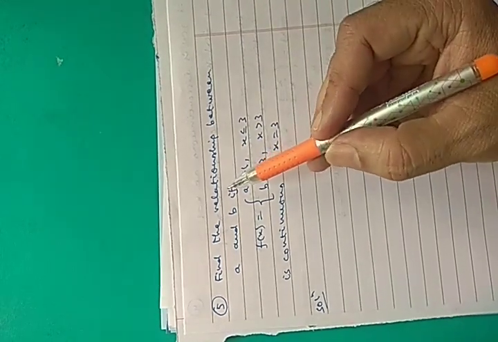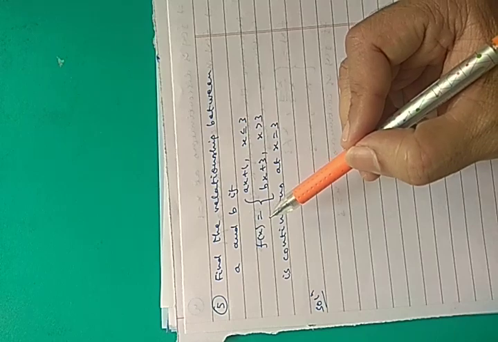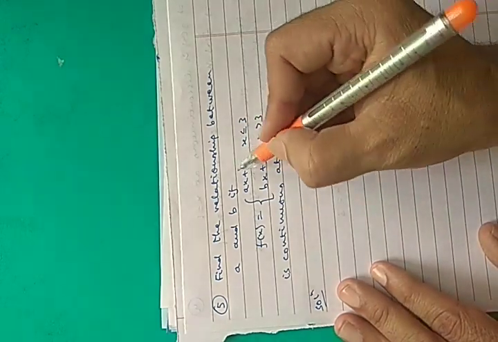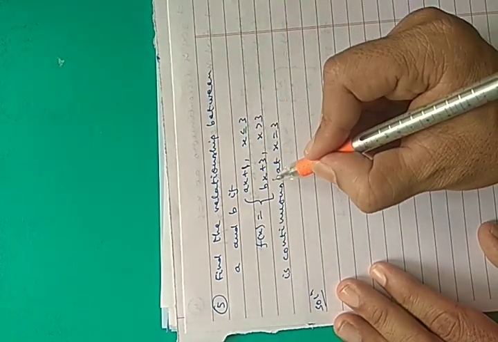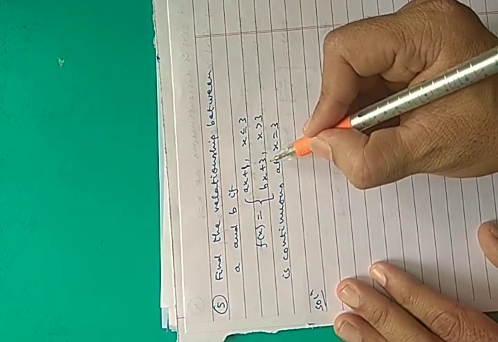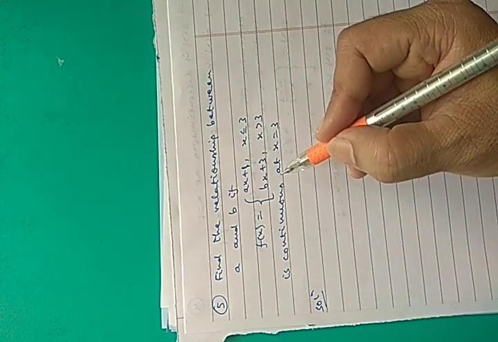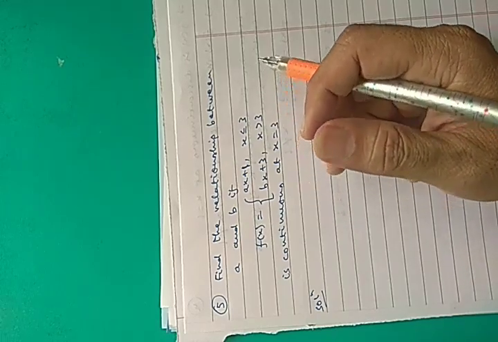Okay. Look at the next question. In the next problem, again you have to find out the relationship between a and b. If f(x) equals to ax plus 1 when x less than or equal to 3, bx plus 3 when x greater than 3, and this function is given continuous at x equals to 3. What does it mean that function is continuous at x equals to 3?